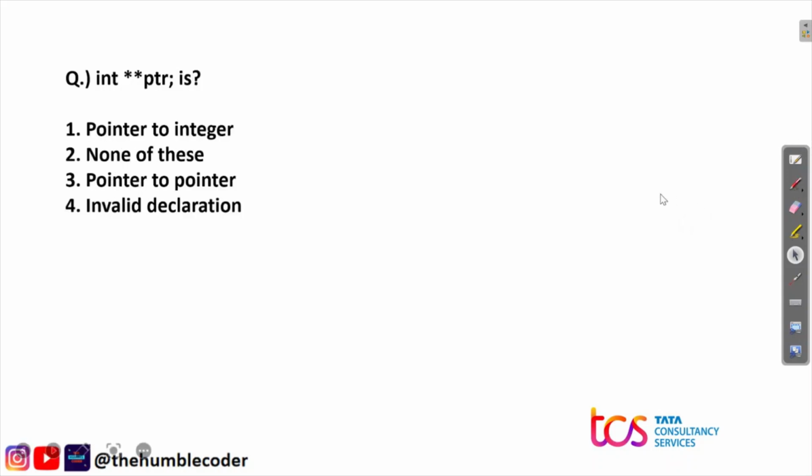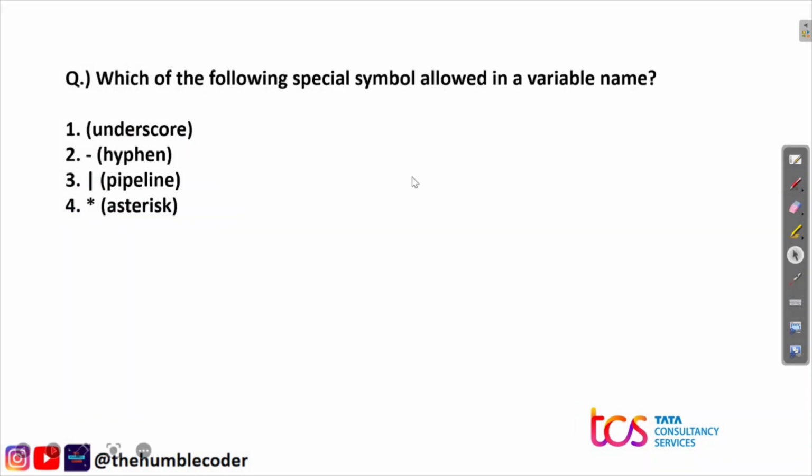Int pointer ptr is. Now we have to tell what this is. The options that we have are pointer to integer, none of these, pointer to pointer, or option number 4, invalid declaration. So the correct answer for this question is pointer to pointer. Whenever two asterisk signs are there, it means that this is a pointer to pointer. Let's move on and look at our next question.